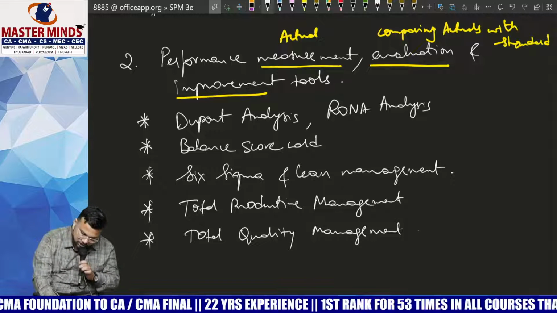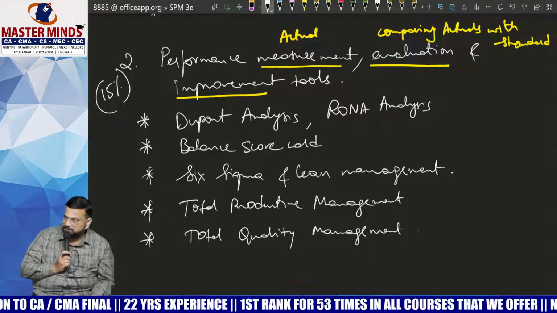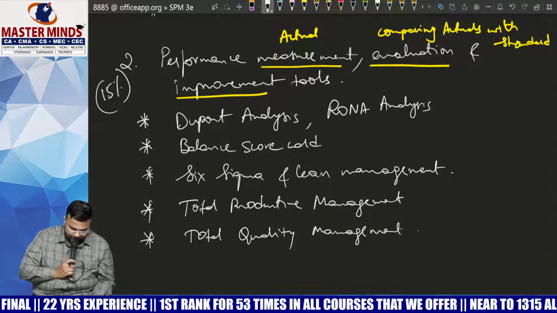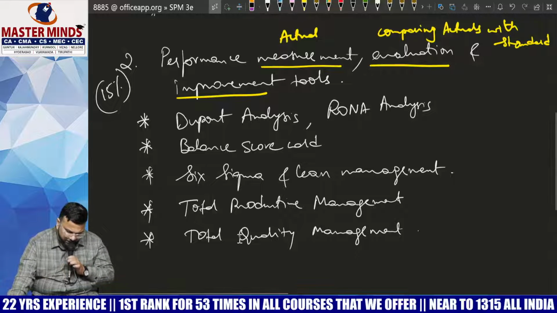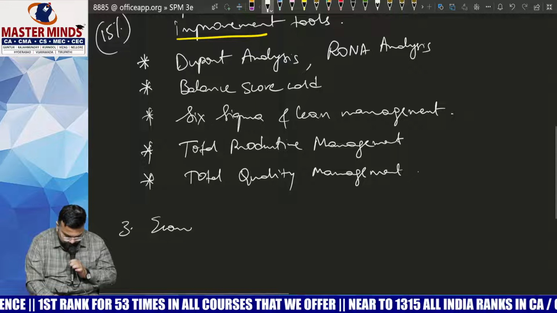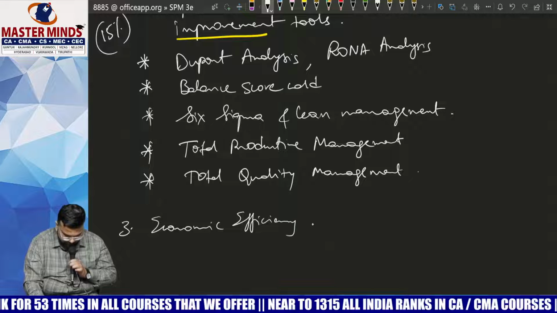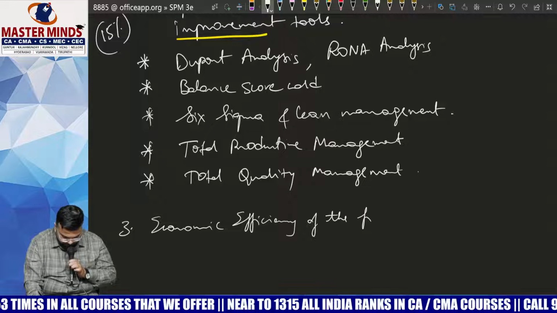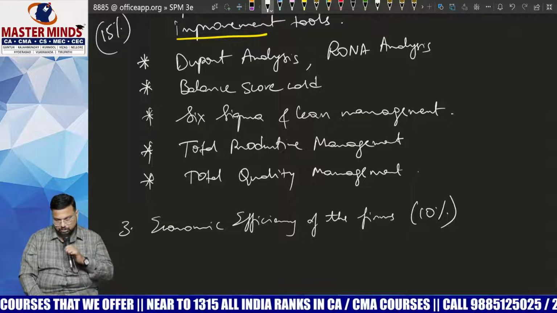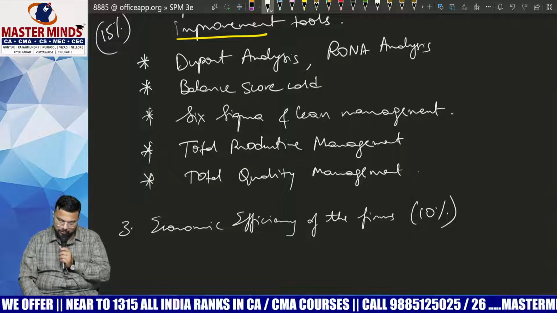Now, the weightage of this chapter is 15%. The weightage of this chapter is 15%. Now, next, the third topic is completely related to economics. That is economic efficiency of the firms. The weightage of this chapter is 10%. So you can easily score 10 marks here.